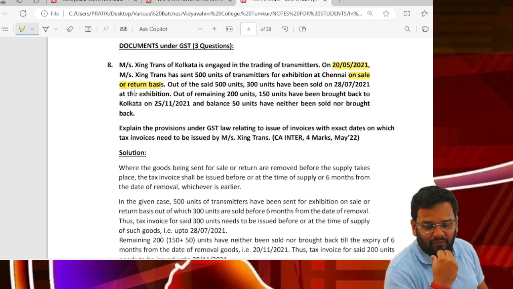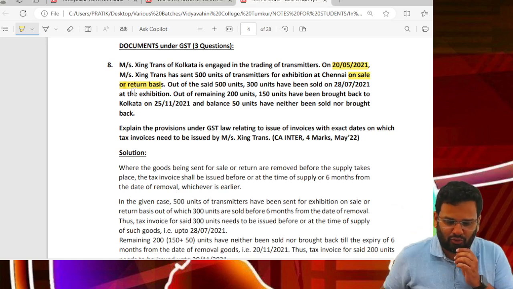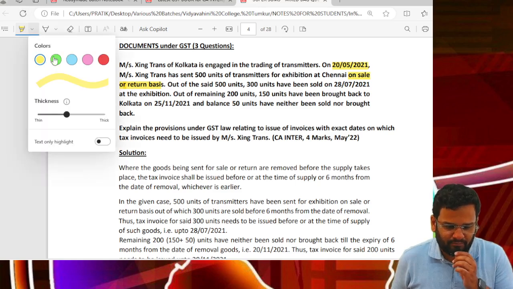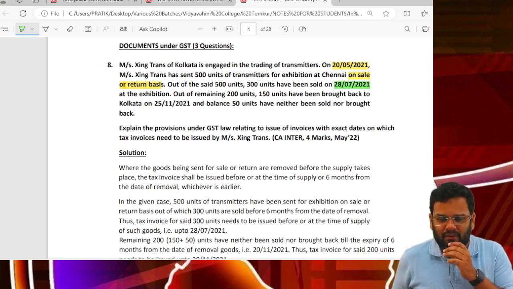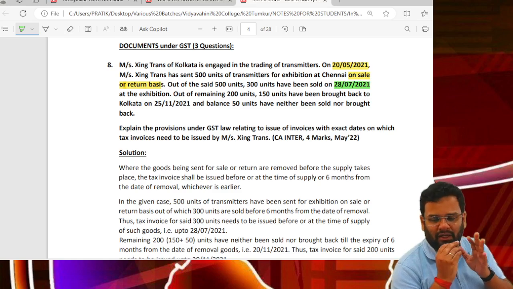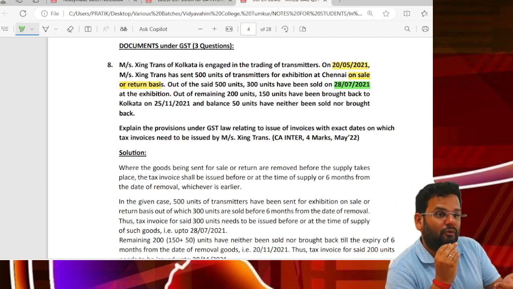Out of said 500 units, 300 units have been sold on 28 July 21 at the exhibition. So no problem with 28 July. When had I sent? I had sent on 20 May, so I had got time of 6 months. June, July, August, September, October, November.